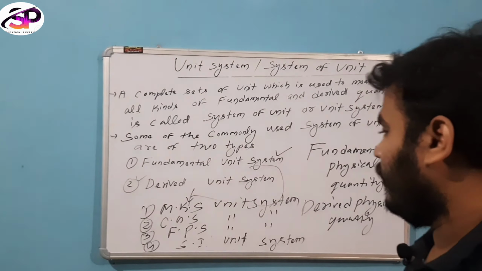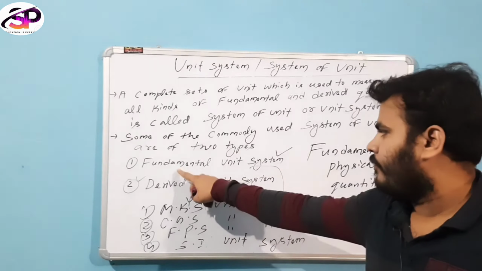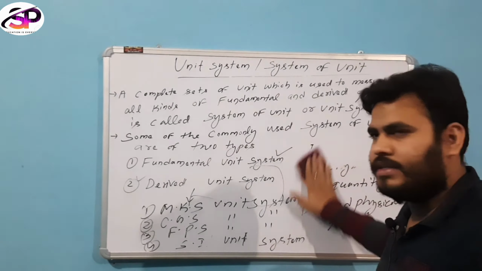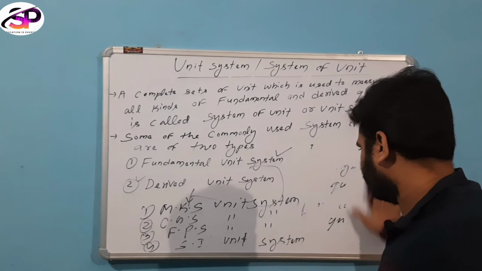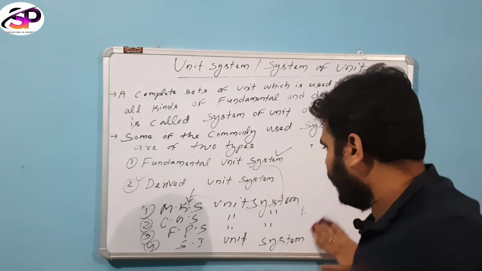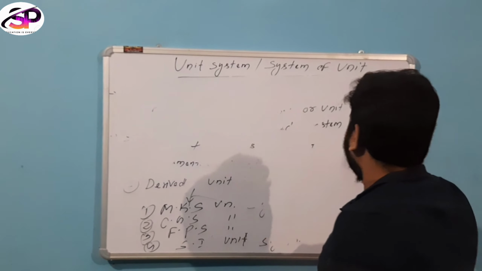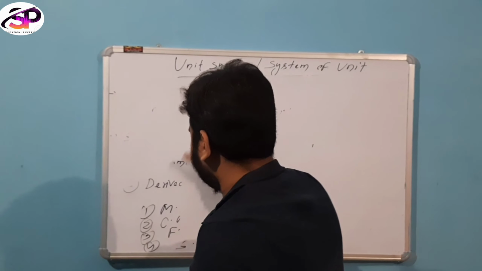Then I will briefly discuss the fundamental unit systems and their uses in fundamental physical quantities. So what do you mean by MKS unit system?